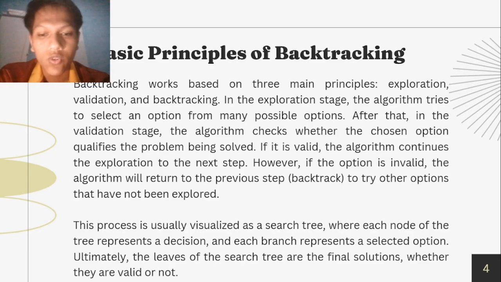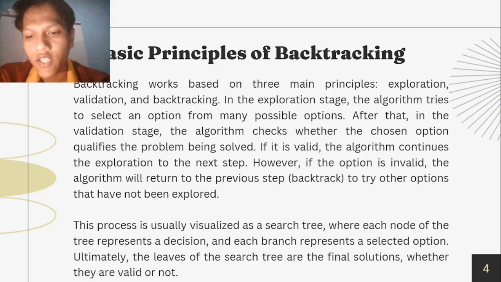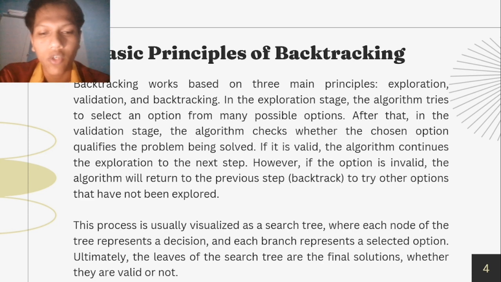This process is usually visualized as a search tree, where each node of the tree represents a decision and each branch represents a selected option. Ultimately, the leaves of the search tree are the final solution, whether they are valid or not.